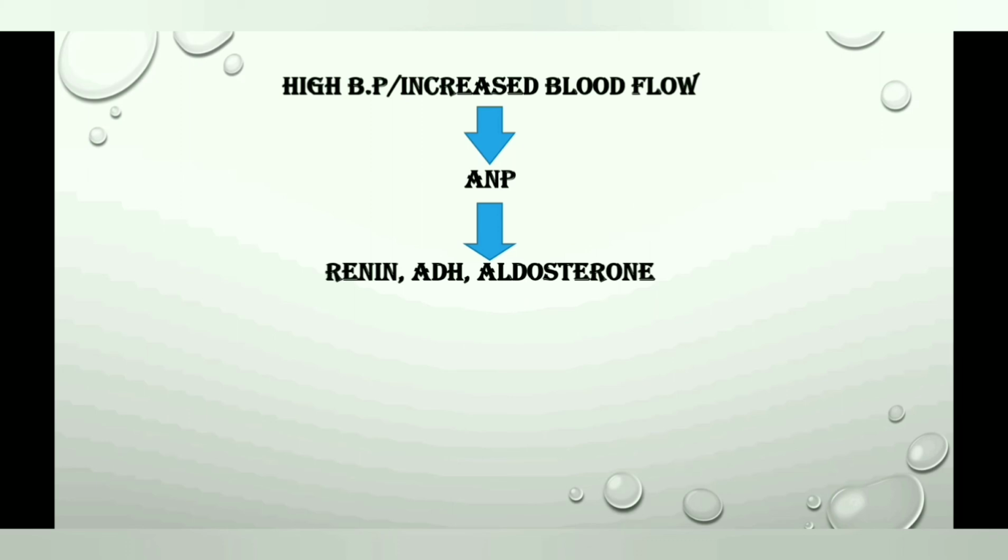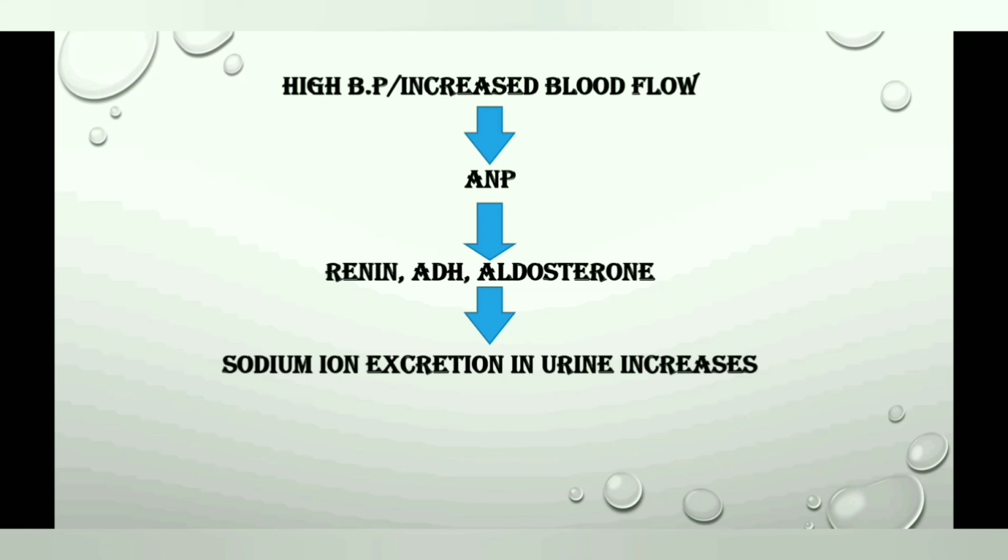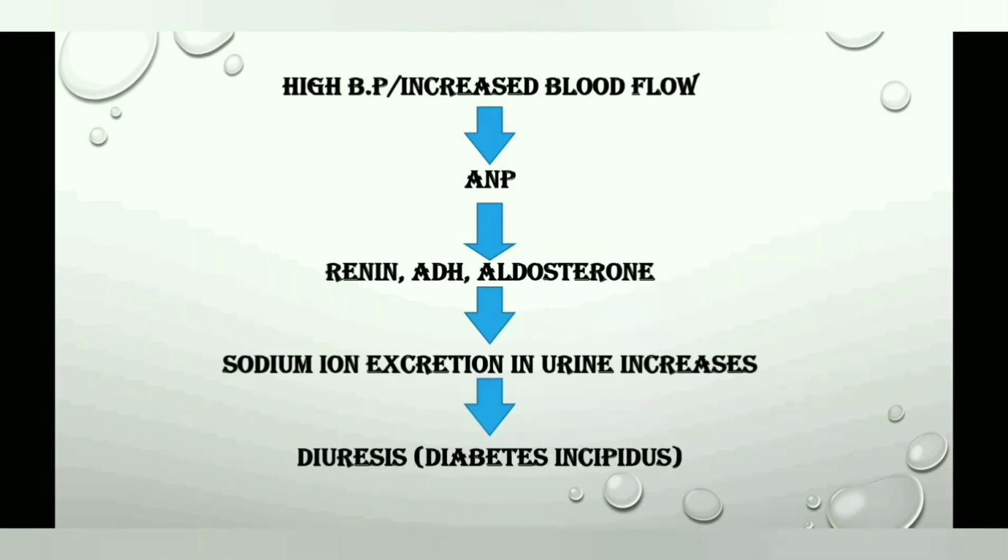Now what happens due to RAAS and ADH? There will be increase in blood pressure which will affect the heart. So heart will try to reduce it by secreting ANP. Now this leads to a condition which is called natriuresis. That means increased secretion of sodium ion in urine, and diuresis, which is also considered as low blood pressure.